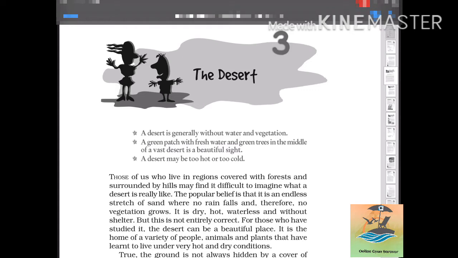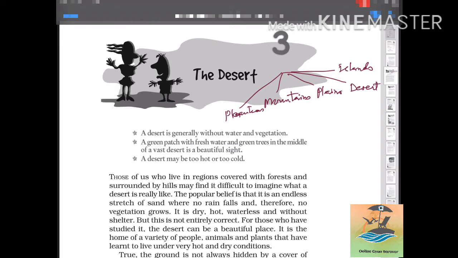Now, in the previous class, you might have learned the physiographic divisions of our country. In those divisions, you have seen that there are mountains, plains, islands, plateaus like the Deccan Plateau, and we also have desert.